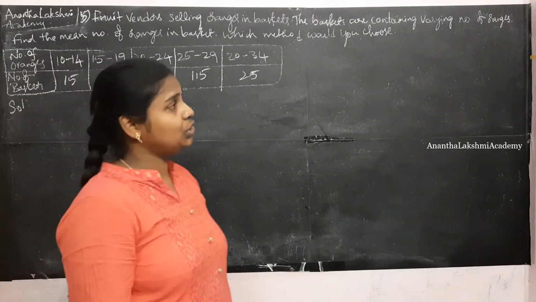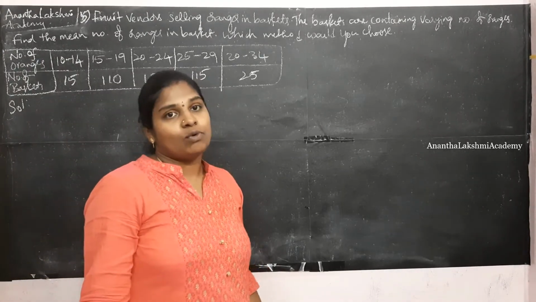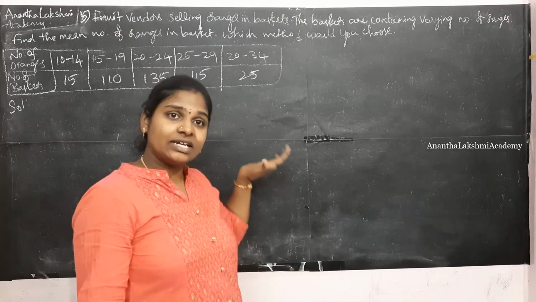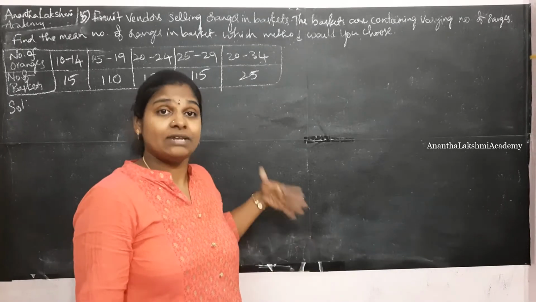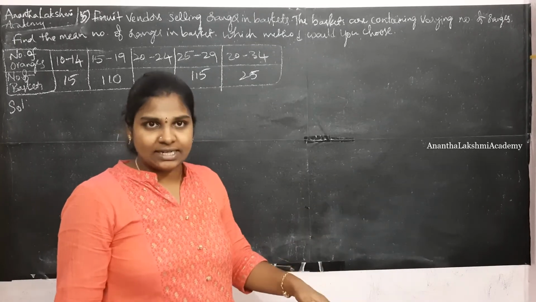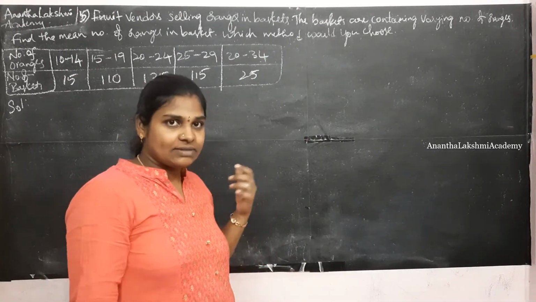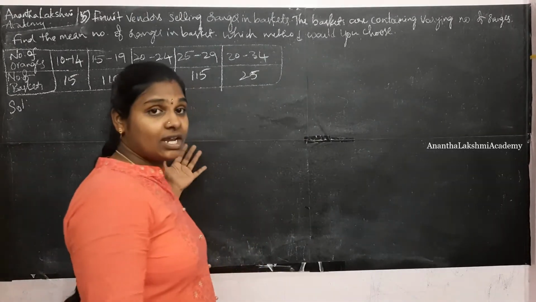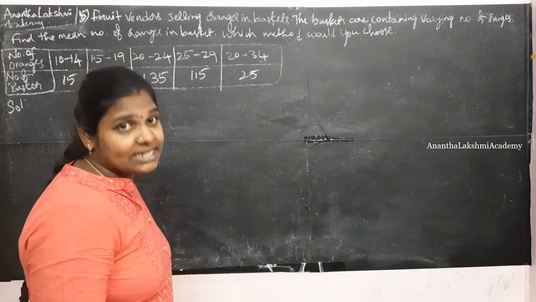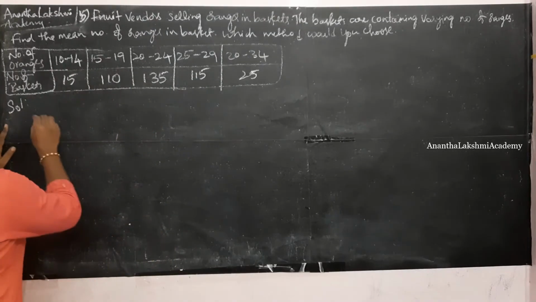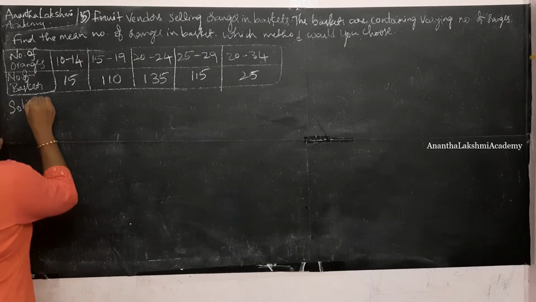Which method would you choose? Okay, what did I tell you while giving the introduction of these methods? If the calculations are becoming complex in one method, we would go for the other, and if they are still complex, we will go for the last method. All right, let us try figuring out the class mark first and see how we are able to achieve the mean of this. All right, which method we might choose. So let's draw the table.